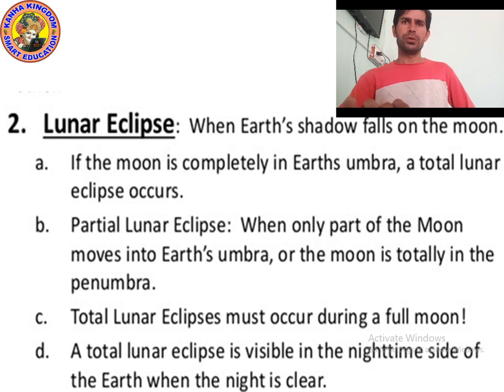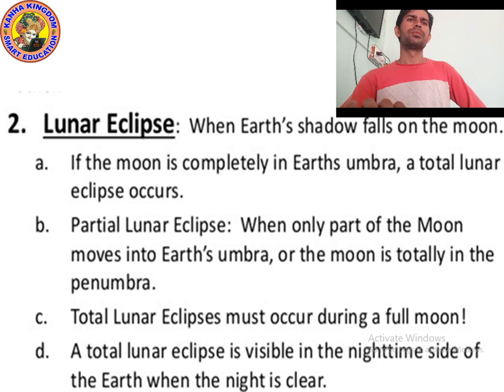So, kids, you already know what is solar eclipse. When the moon is between Earth and Sun, it is called a solar eclipse. And what is lunar eclipse, kids?